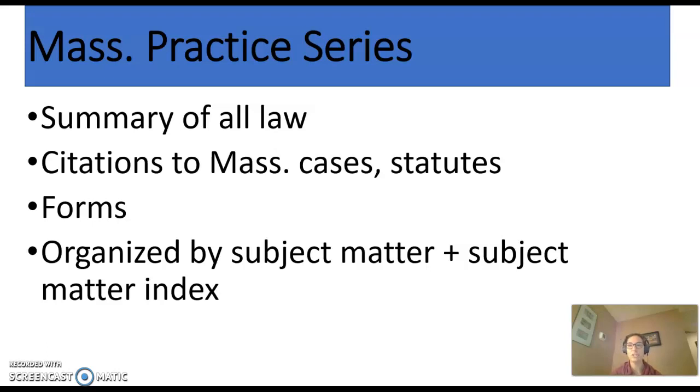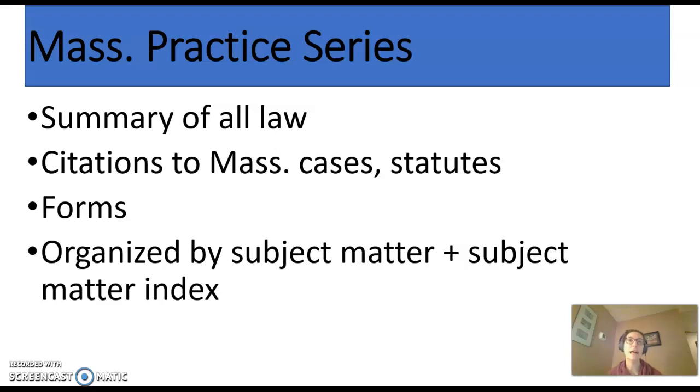It has citations to all of our primary law. So unlike AmJur, which is going to give you citations to different states' laws in addition to Massachusetts, Mass Practice Series will bring you right to Massachusetts cases and statutes. There's also wonderful form books. So if you're looking to complete forms in Massachusetts, Mass Practice Series is really useful for that as well. It is also organized by subject matter.